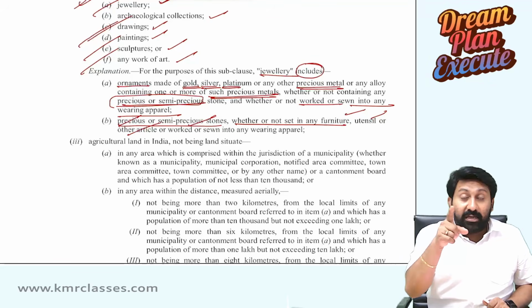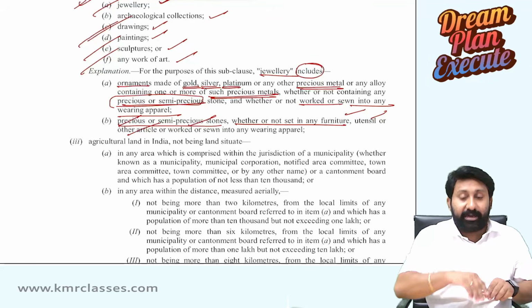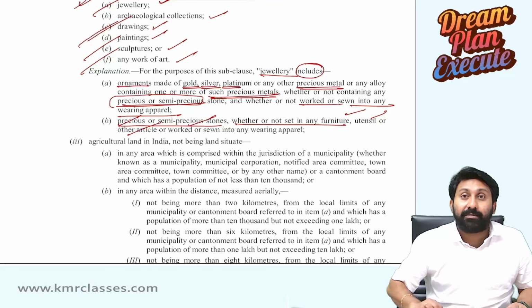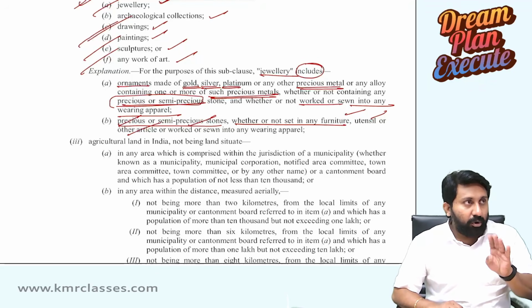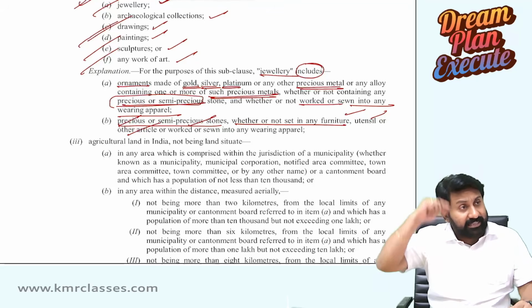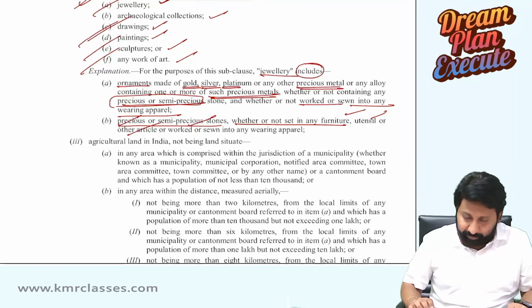Listen again. Jewelry is different from a gold biscuit. Gold biscuit is not jewelry. Gold biscuit is bullion. That comes under section 69. We will discuss it there. Okay.